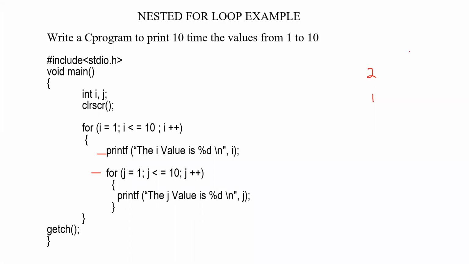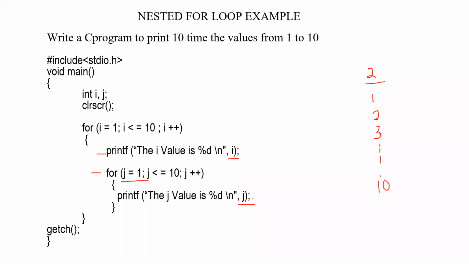Anina Gash also answered correctly. Even though the i value became 2, in the inner for loop we are using j equal to 1 only. Understood? So it will be printing from j equal to 1: j value is 1, j value is 2, j value is 3. Like that, it will be printing up to 10 itself. Check the initialization. The initial value of j is 1 and we are printing the value of j only. Got it? It is not printing the value of i. Here it will be printing 2 because we have incremented the value of i, that is the outer for loop control variable.